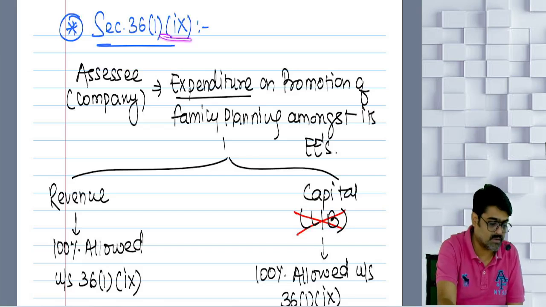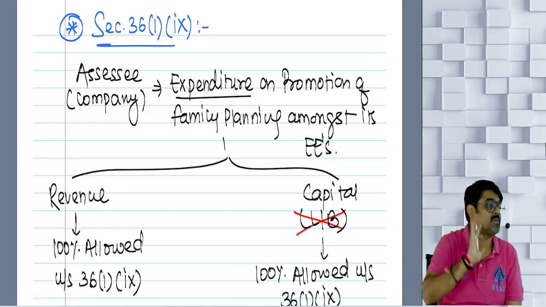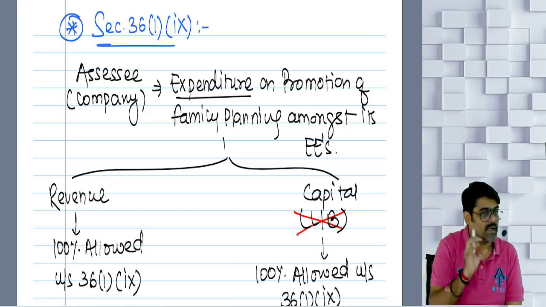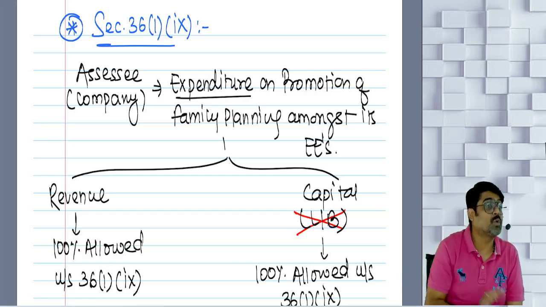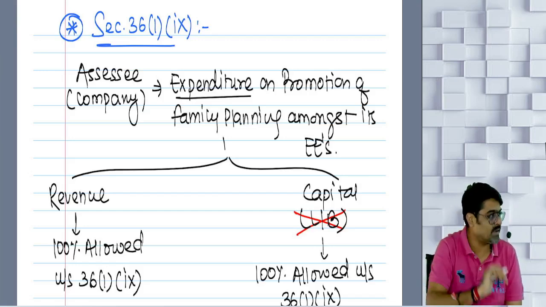That is given in clause number 9. Even if the expenditure is revenue in nature or capital in nature, even the capital expenditure will also be allowed. If an asset is acquired to promote family planning amongst my employees, the cost of that asset also can be allowed.